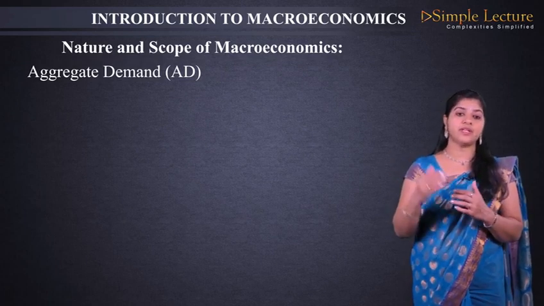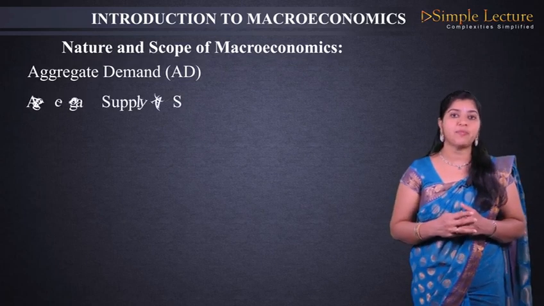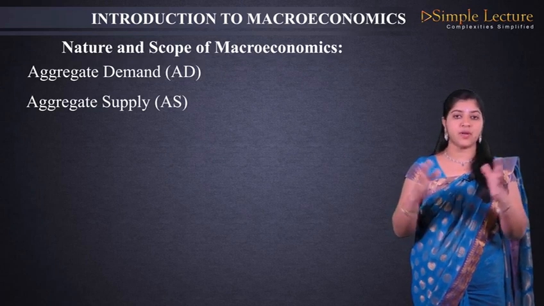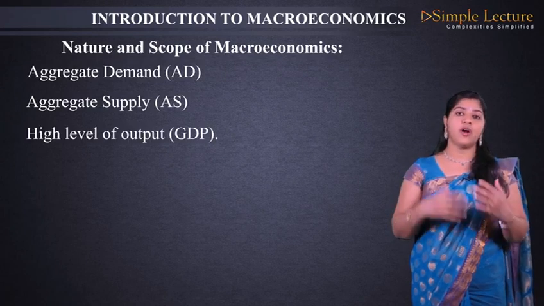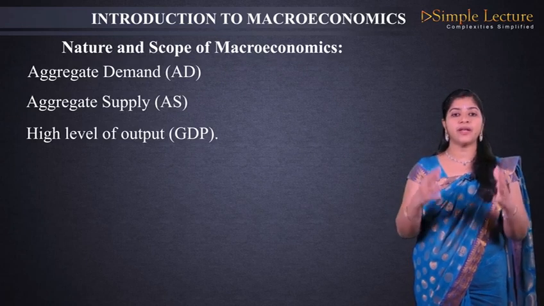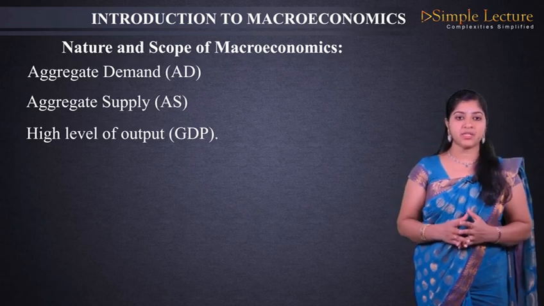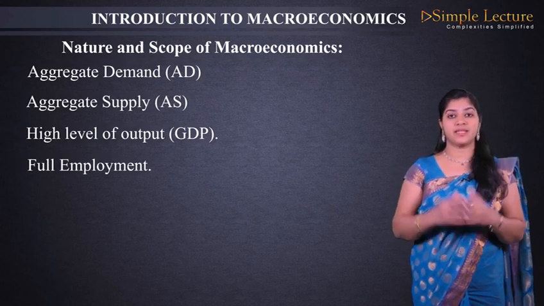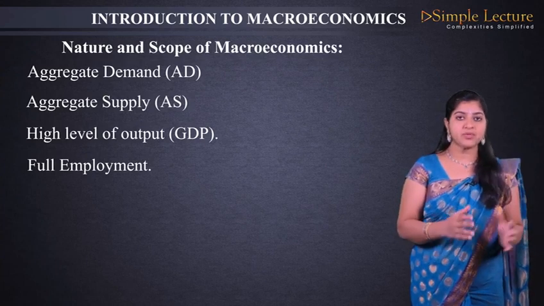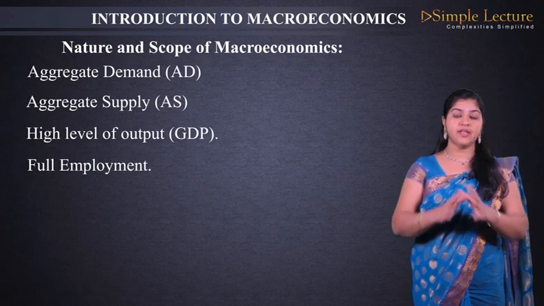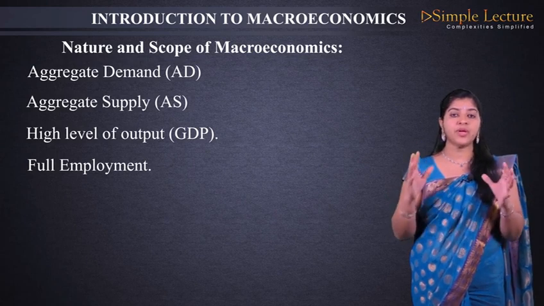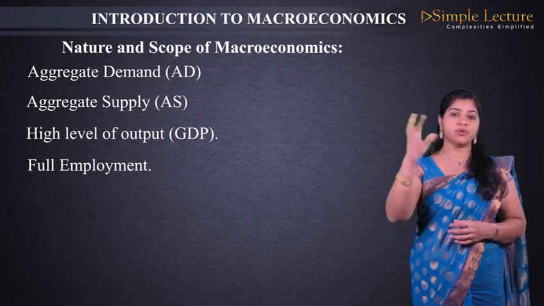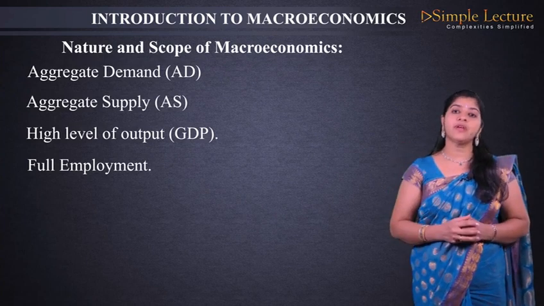When the demand is there, what comes next under that? Aggregate supply. How much supply is there to fulfil the demand of the people? So total supply, how much? High level of output. How much will be the high level of output so that both the demand and supply will be managed? Full employment. How to achieve the full employment of resources? We say there are many resources, man-made resources as well as natural resources. These all the resources should be employed properly, then only we can achieve full employment. So full employment is also a reason so that we can achieve economic growth.